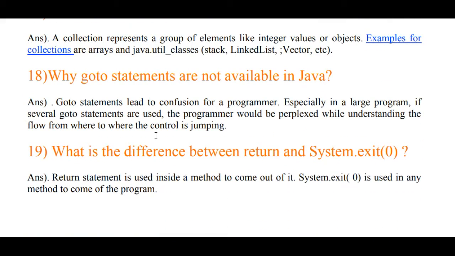Why goto statements are not available in Java? Goto statements lead to confusion for a programmer, especially in a large program. If several goto statements are used, the programmer would be perplexed while understanding the flow from where to where the control is jumping. That's why goto statements are eliminated from the Java program.